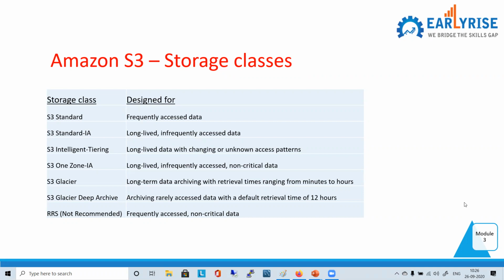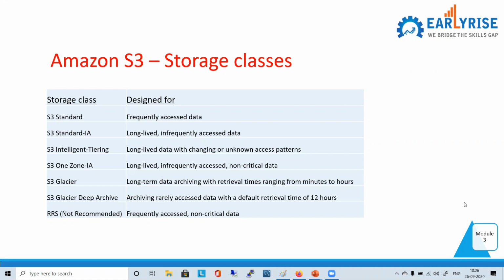Now there may be a situation where somebody wants something at a cheaper rate. So that's why you have the option. This is cheaper, right? Now from here below, the RRS is anyways not recommended and nobody uses it for non-critical data. That is not good.